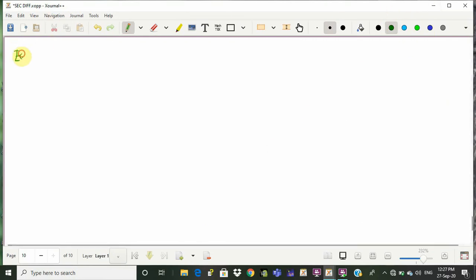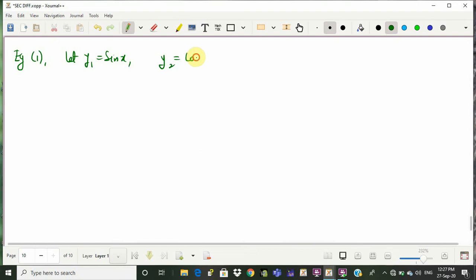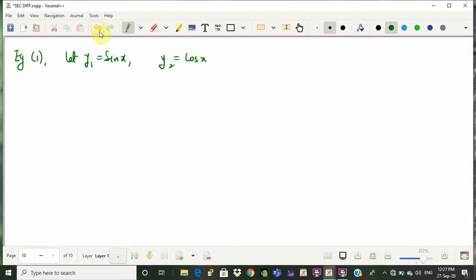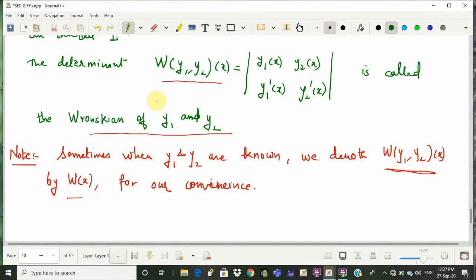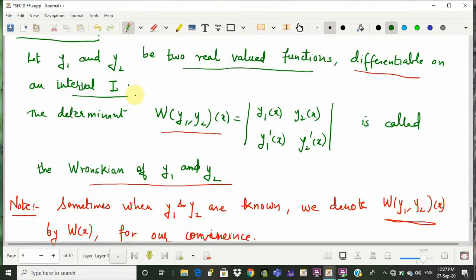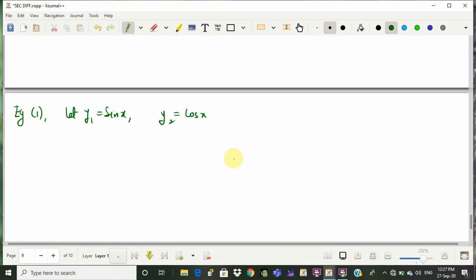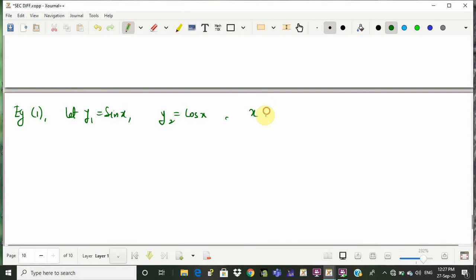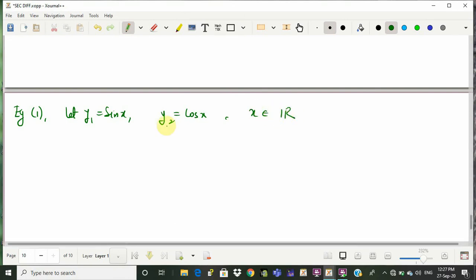Example. First one, let me take y1 equal to sin x and y2 equal to cos x. Everyone knows that these are 2 differentiable functions. By the way, in the previous definition, you have seen that the Wronskian is defined on an interval I, so that is also very important. This function is defined on an interval I. So we are looking at the values of y1 and y2 only on an interval I. Therefore it is very important to denote the interval. In this case, I will take it as the whole of R.